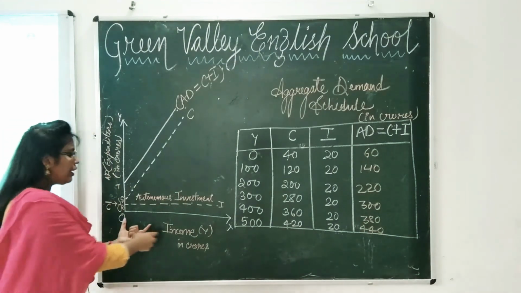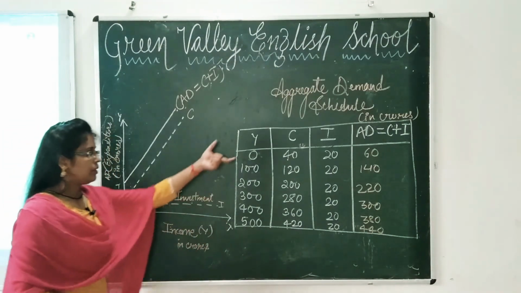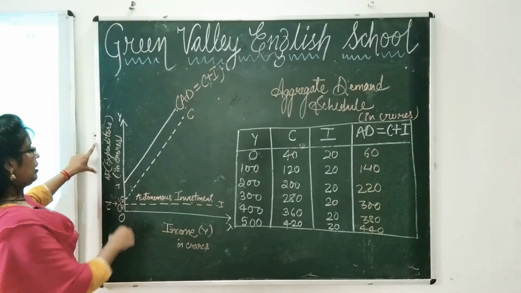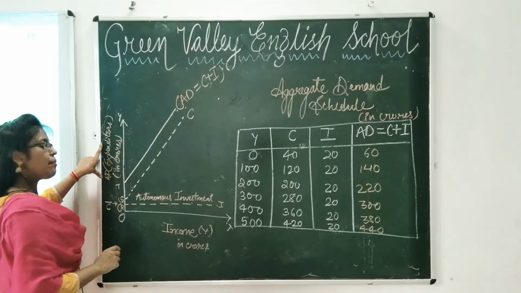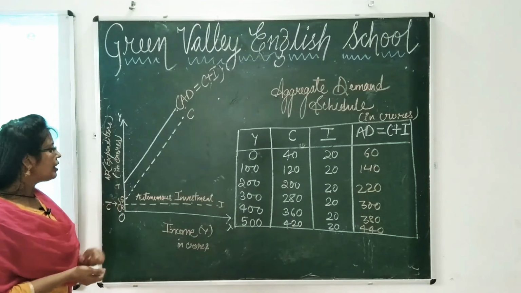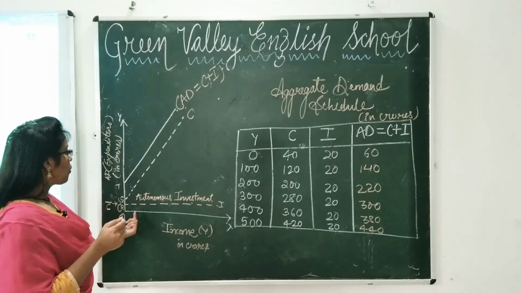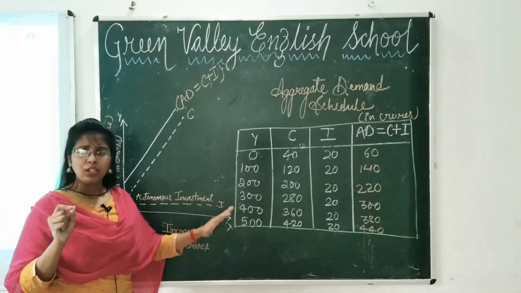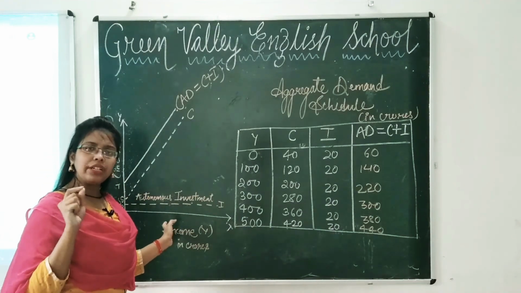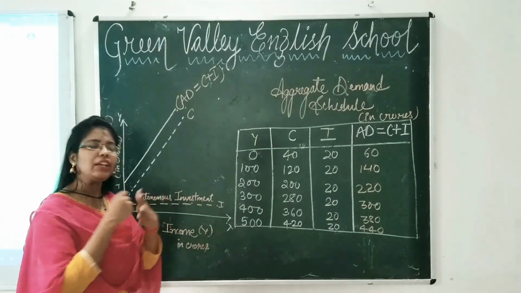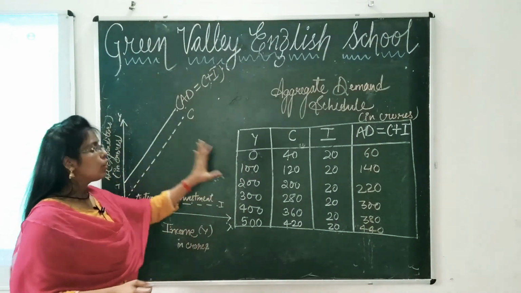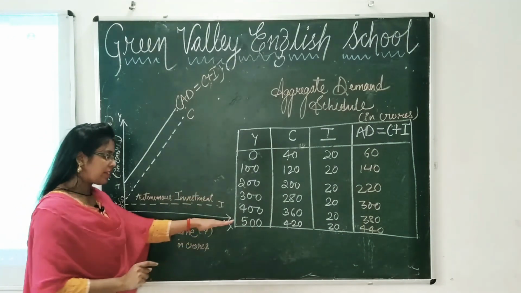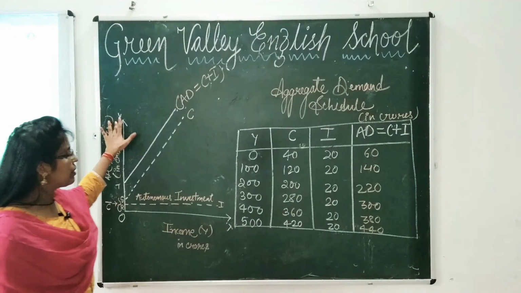Now here on the x-axis I have represented income, Y, in crores. On the y-axis you can see aggregate demand expenditure as well as consumption. Suppose this is the 0 point, and from here to here 100, 200, 300, 400, 500. Likewise, you need not mark them all. When you study macroeconomics and see the diagrams in your books, it is just a representation of this, though we are not marking the points 100, 200, 300. So suppose till 500 on the x-axis I have represented the income, and on the y-axis again till 450 or 500 consumption.